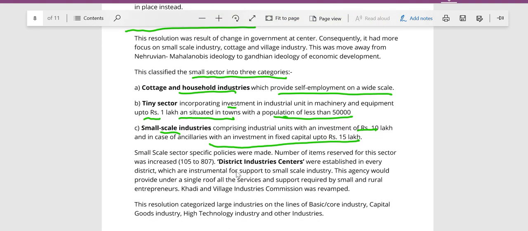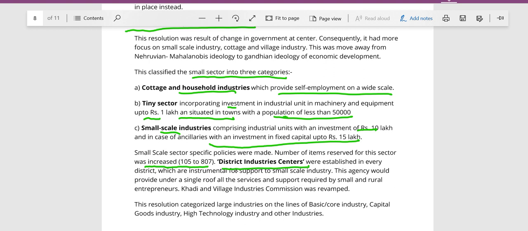Apart from this, according to this industrial policy resolution, the number of items reserved for the small scale industry was also increased, that is from 105 to 807, and district industrial centers were established in every district. So these district industrial centers were very crucial for the development of these small scale industries.